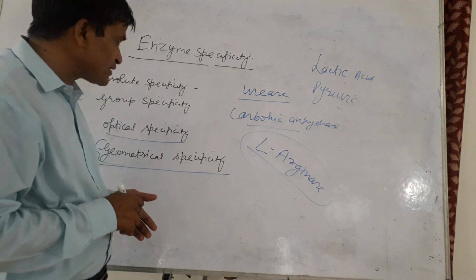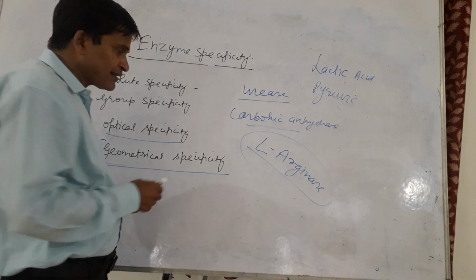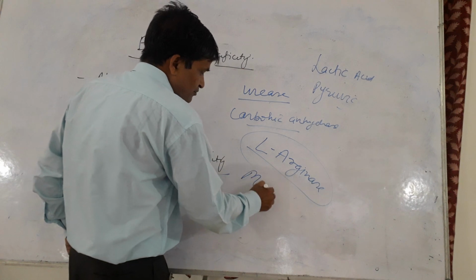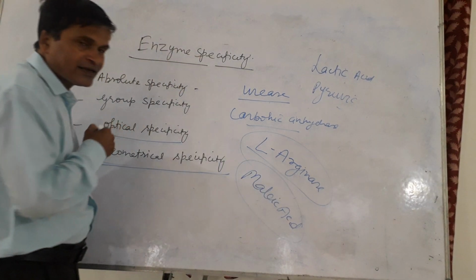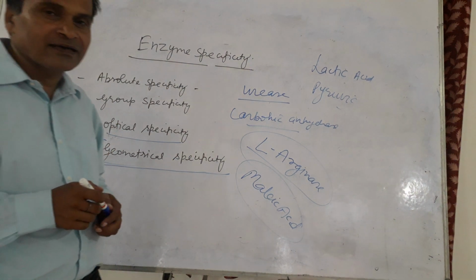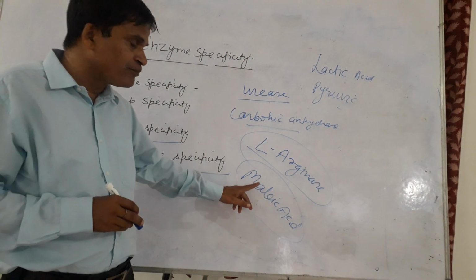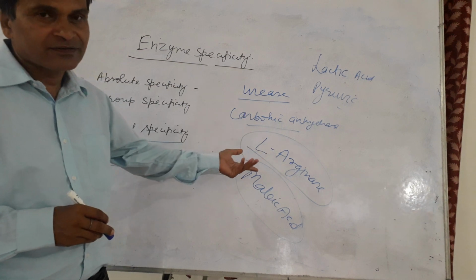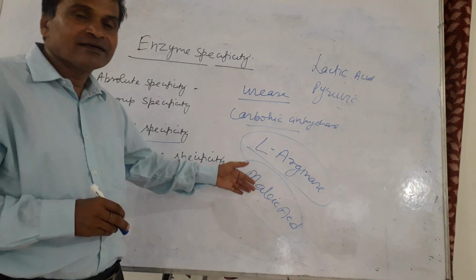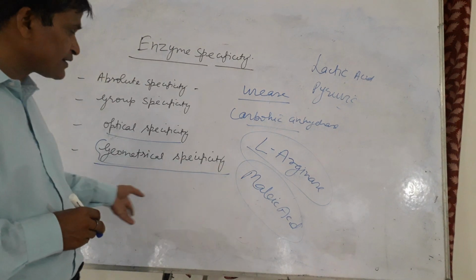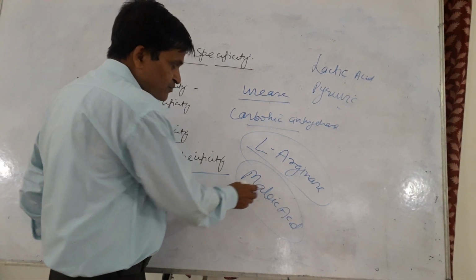The cis position is maleic acid, and the enzyme fumarase does not catalyze the interconversion of maleic acid to fumaric acid because the position of the double bond differs from maleic acid.